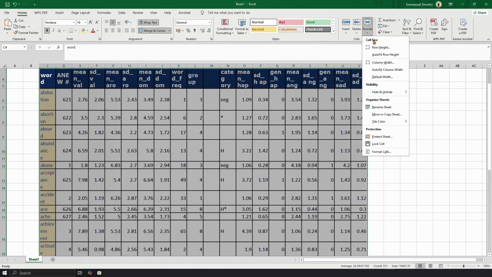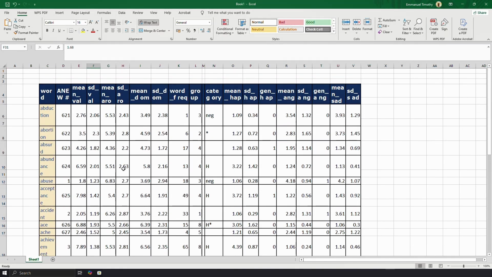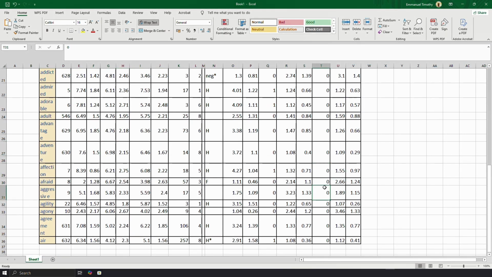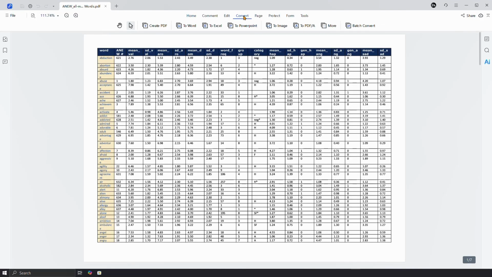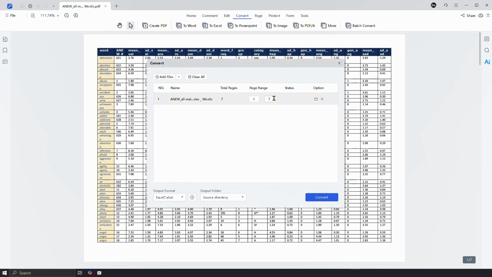Here's a quick comparison. Microsoft Excel can handle simple text-based PDFs in a pinch. But if your PDF contains complex tables, scanned content, or you need precise formatting, Tenorshare PDNob clearly delivers better results with minimal manual cleanup needed. It's the tool that actually understands your tables.